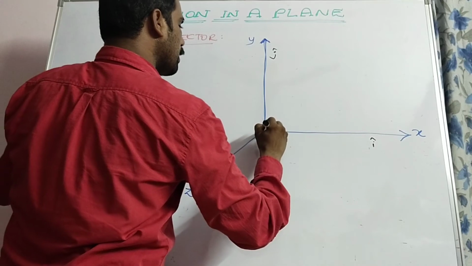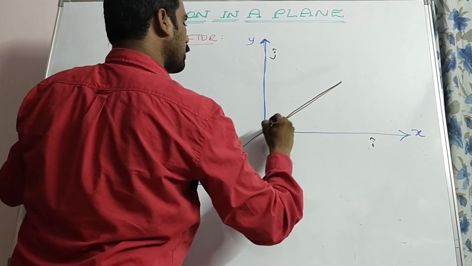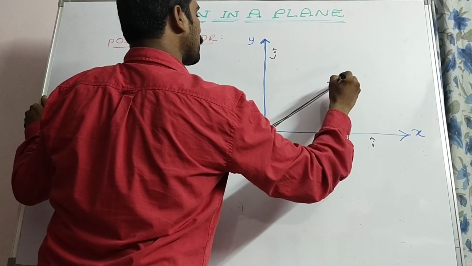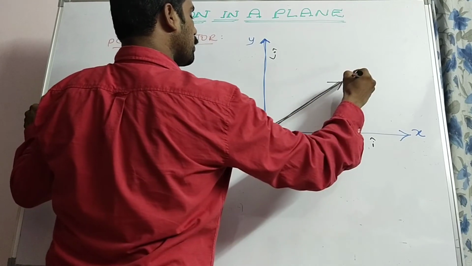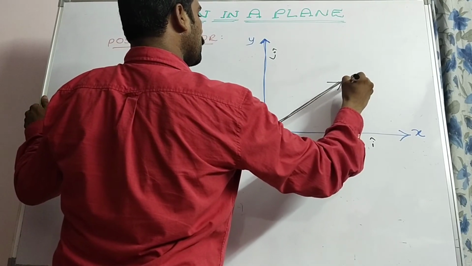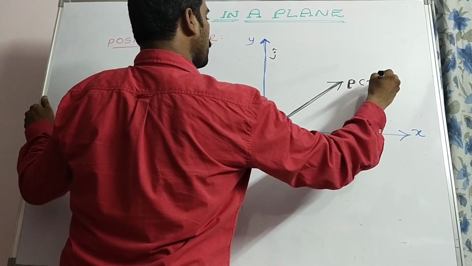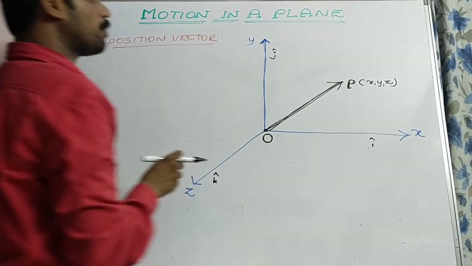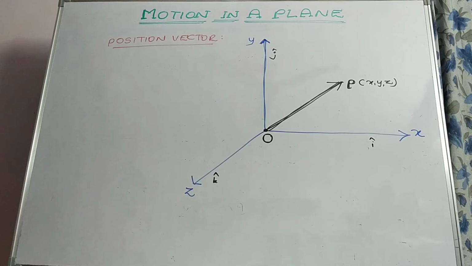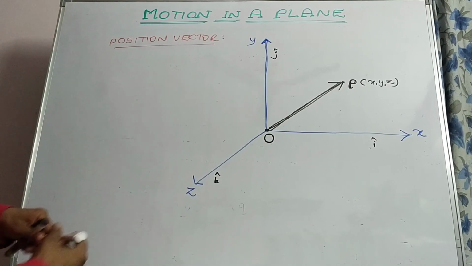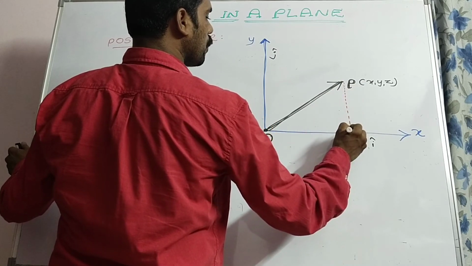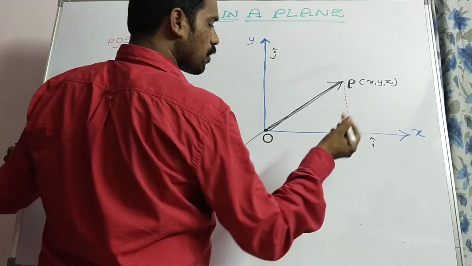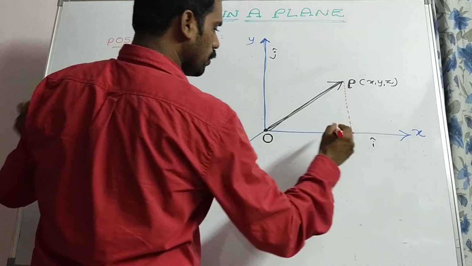Let us consider here is a position vector, or the radius vector, that joins the origin and particle P at x comma y comma z. The tip of P can occupy a certain length or space on the x-axis. Of course, you know the coordinates x comma 0.